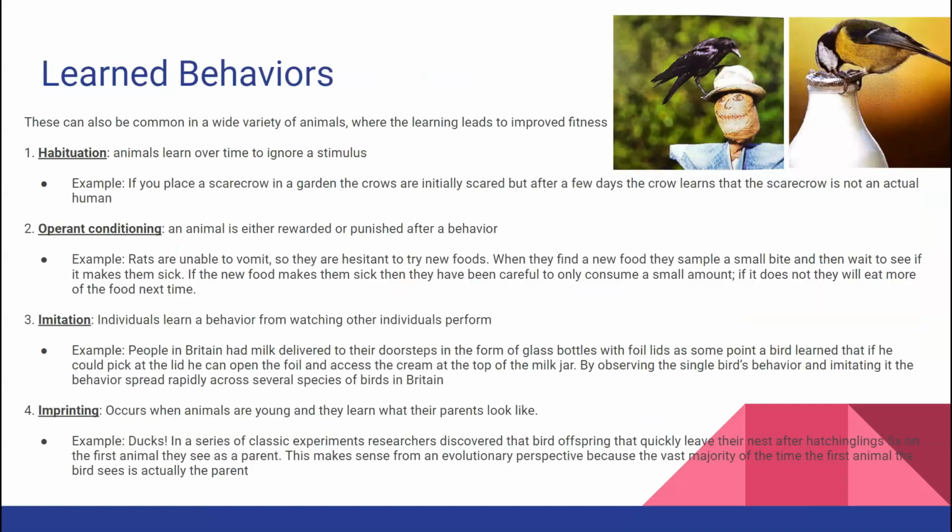Some learned behaviors: habituation, where animals learn over time. Operant conditioning, where an animal is either rewarded or punished for a behavior. Imitation, where individuals learn a behavior from watching other individuals perform. And imprinting, which occurs when animals are young and they learn what their parents look like. So baby birds imprint on their mother, and they just follow the mother.